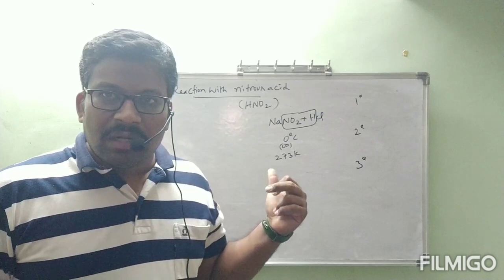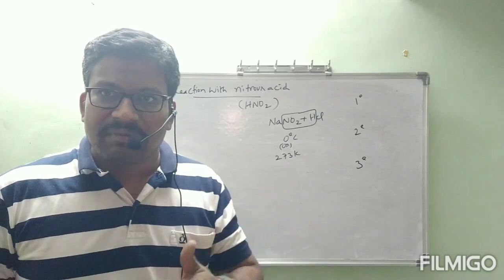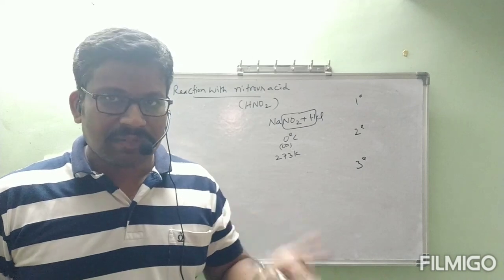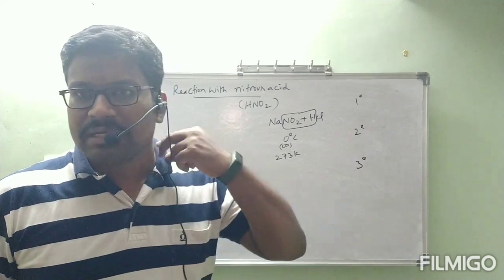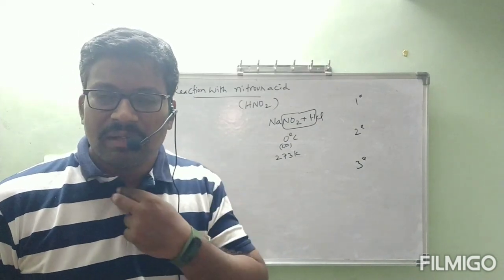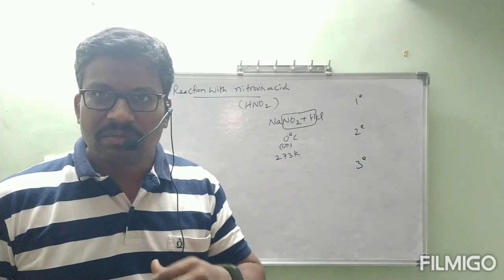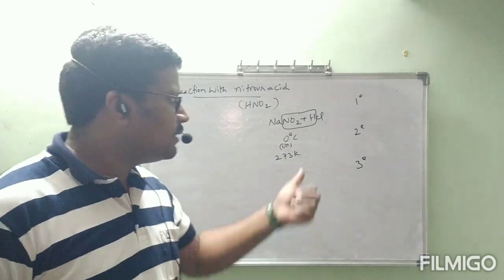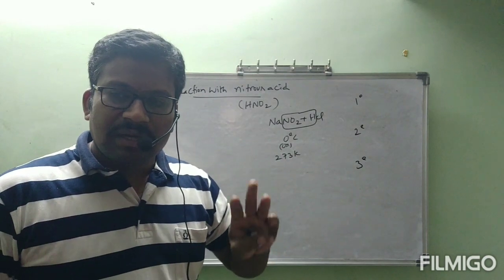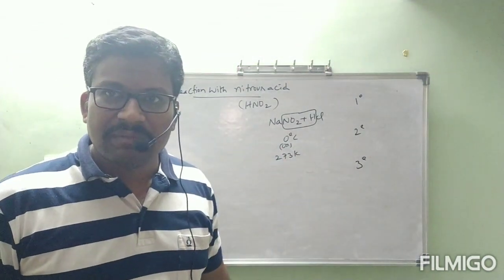Secondary and tertiary also, I will refer and send to you if any reaction is given. In our CBSE range, the reaction of secondary and tertiary amines with nitrous acid is not mentioned. But if you want, I will go through it and send it to you, no problem. But primary, secondary, and tertiary amines undergo reaction with nitrous acid in different ways.